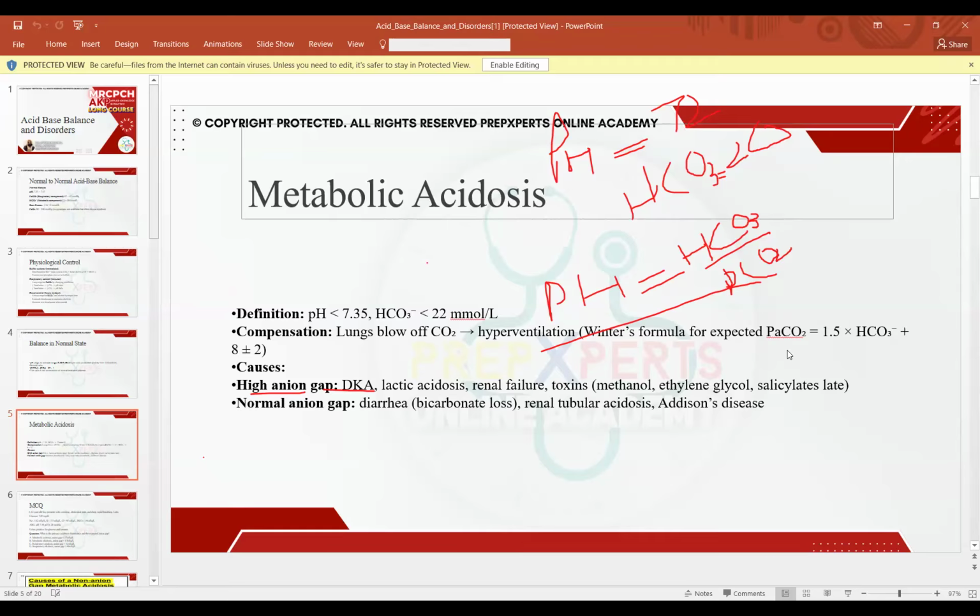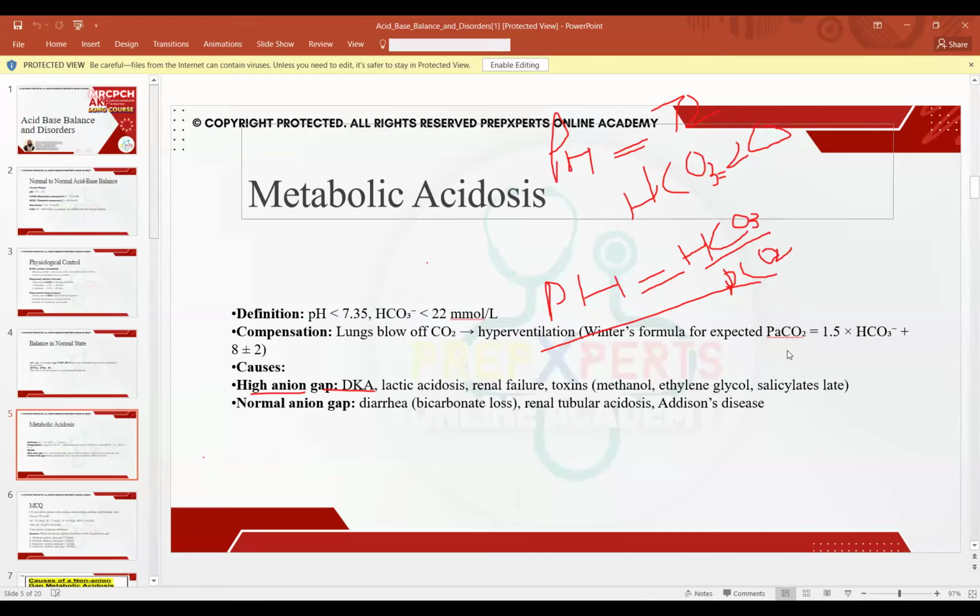For instance, if it is falling in the range of 36 to 40, that means that the measured PCO2 is equal to the expected appropriate respiratory compensation. This is something that we are expecting. What if it is more than the expected? What if it was 45? That means there is an additional respiratory acidosis also going on.